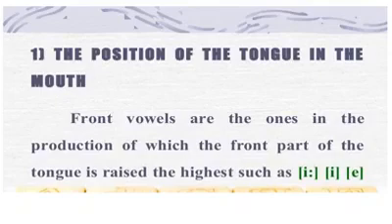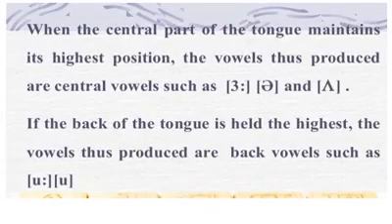According to the position of the tongue in the mouth, there are front vowels, the ones in the production of which the front part of the tongue is raised the highest, such as E, A. When the central part of the tongue maintains its highest position, the vowels thus produced are central vowels, such as A. If the back of the tongue is held the highest, the vowels thus produced are back vowels, such as oo.